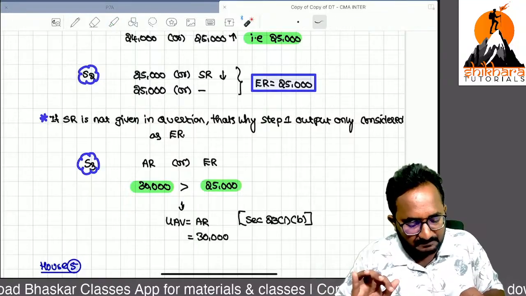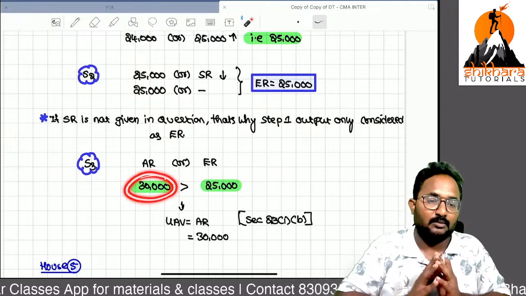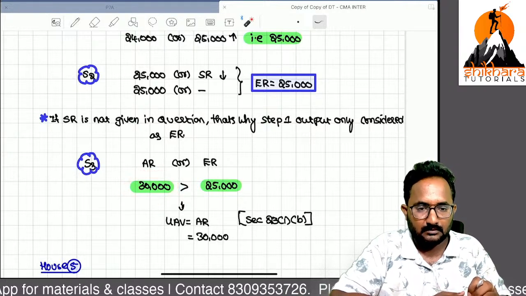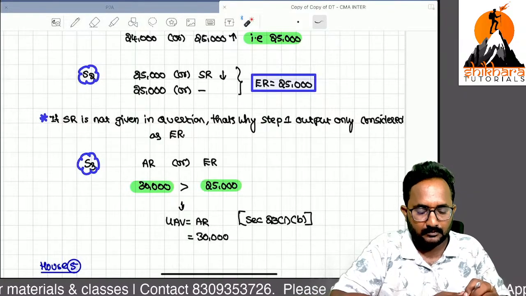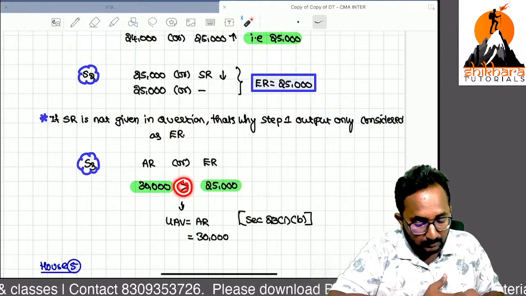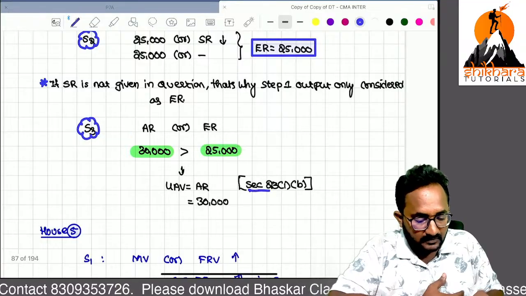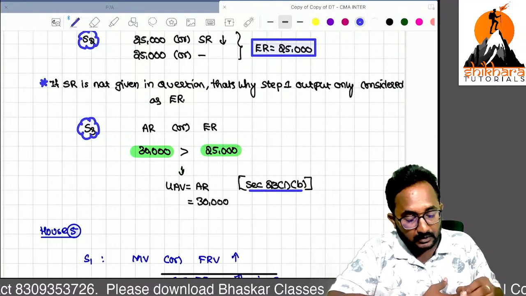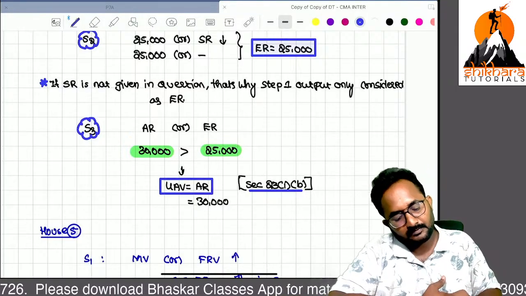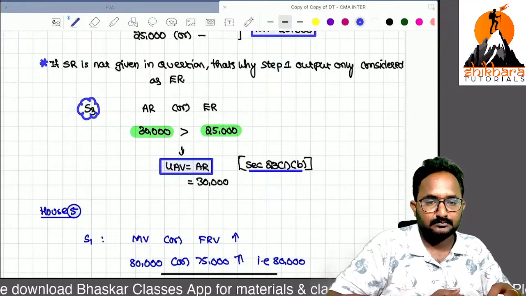So government is expecting just 25,000 from you, but you earned 30,000. You are earning more than the government expectation. So that's why, whichever is higher, section 23 subsection 1 clause B. So that is 30,000. Clear?